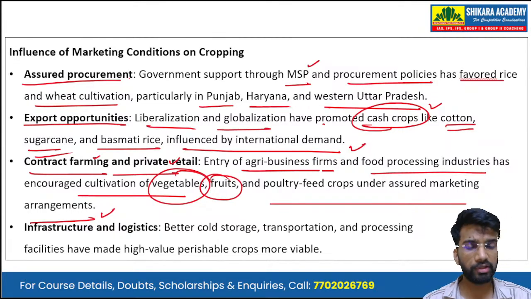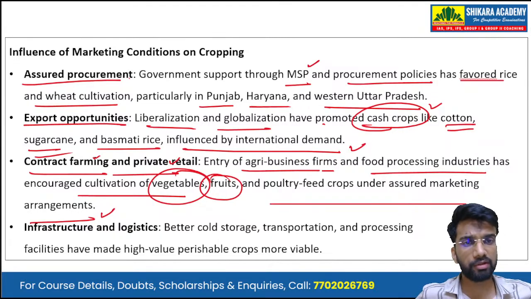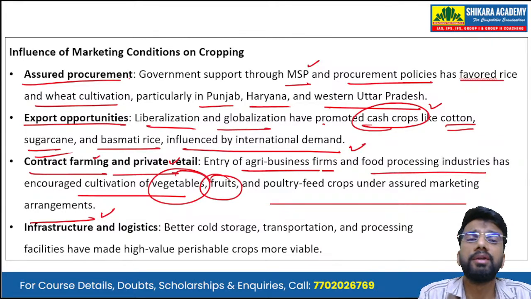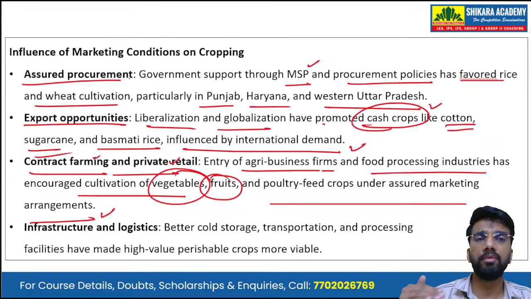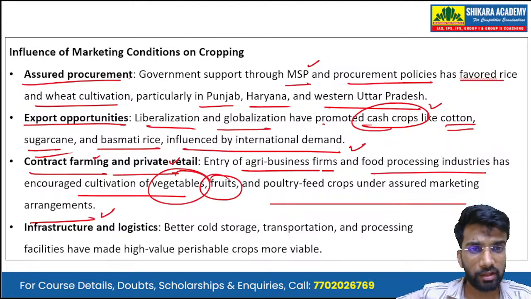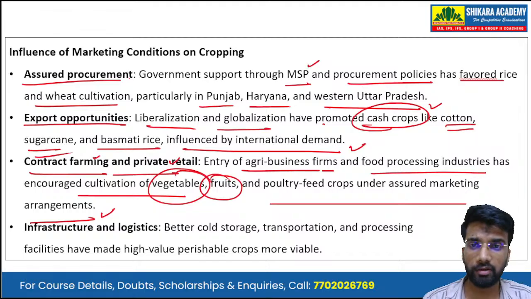These agribusiness firms, the large food processing industries, enter into a contract with the farmer, and they assure the farmer of the price that they will pay for the crop. The farmer then grows the crops that are required by that particular food processing unit. Then there has been infrastructure and logistics.